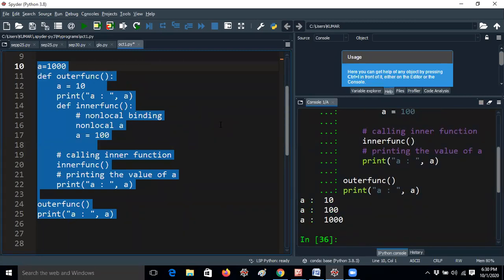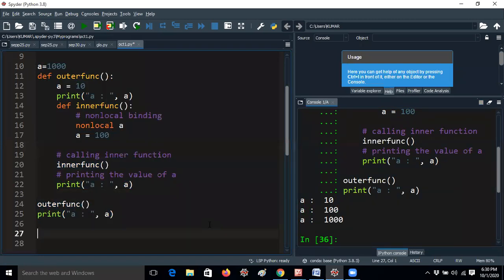Now I am getting A value 10, then 100, then A value 1000 again. Here, whatever I have discussed till now, global, local, non-local, if the variable names are different, if I am giving A here, B there, C like this, everybody will tell the correct answer.